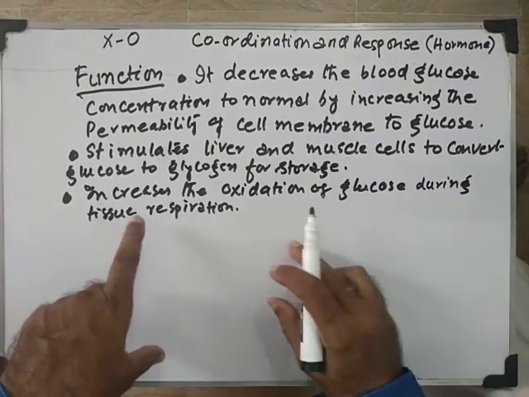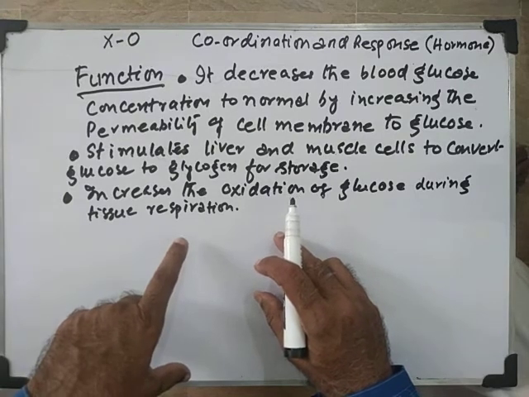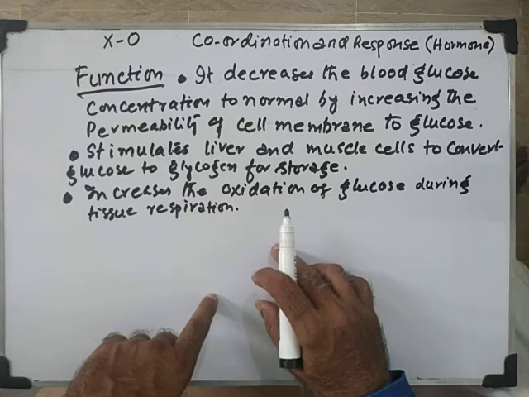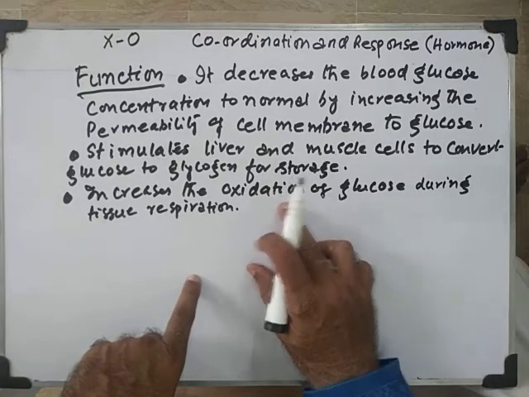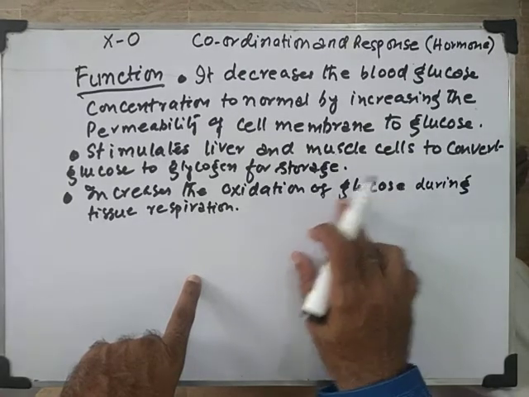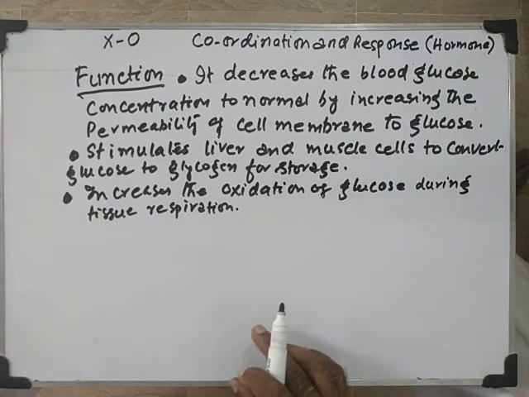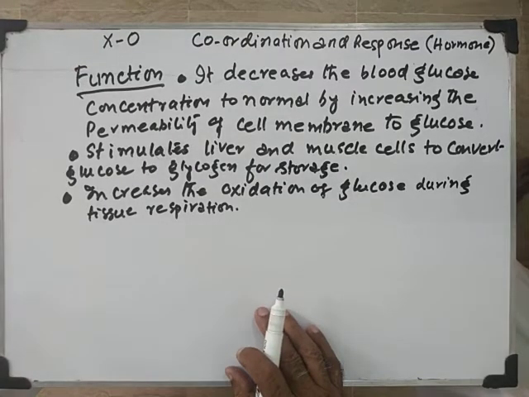So what happens? Oxidation is the reaction of oxygen with glucose in the cell during tissue respiration to produce energy. So what does insulin do? It increases the process of oxidation, the chemical reaction of oxygen with glucose, during tissue respiration. High energy is produced. The faster the rate of oxidation, the faster the energy will be produced.